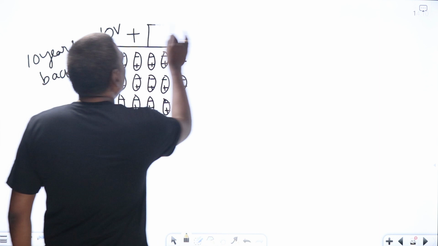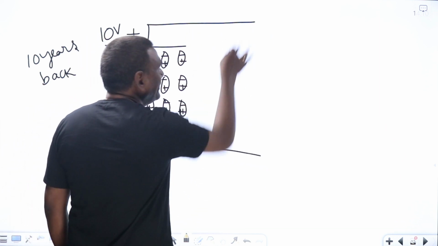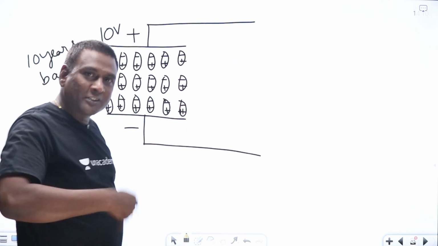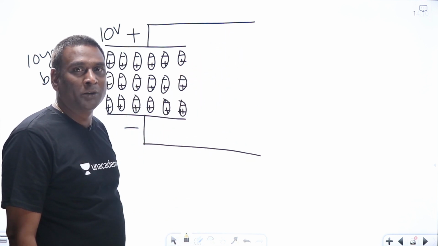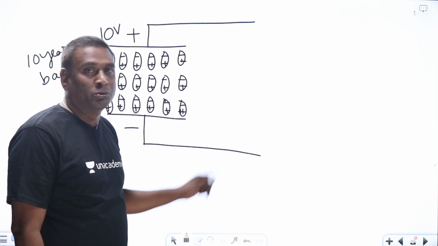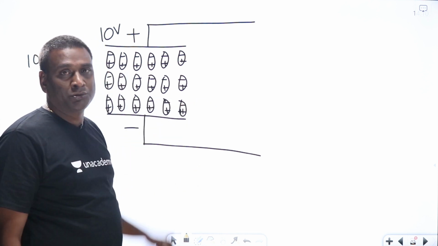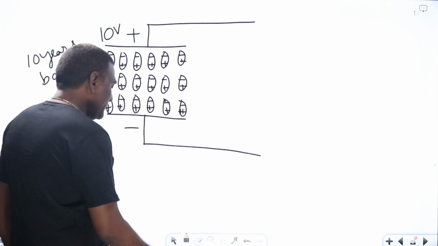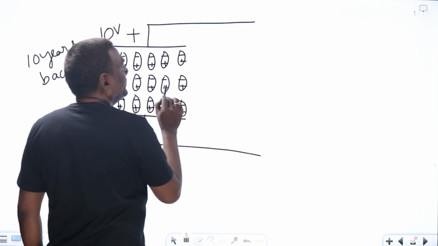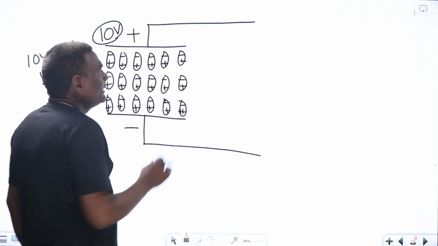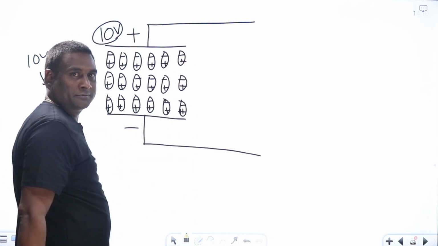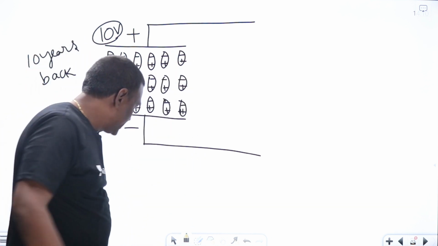And from the past 10 years you did not connect anything here. After 10 years, now if you connect a voltmeter, how much voltage should it show? The same 10 volts it should show. Because in order to reduce this particular voltage from 10 to 5, for example, this dipole distance has to be reduced. That's what we discussed, right? It is this.